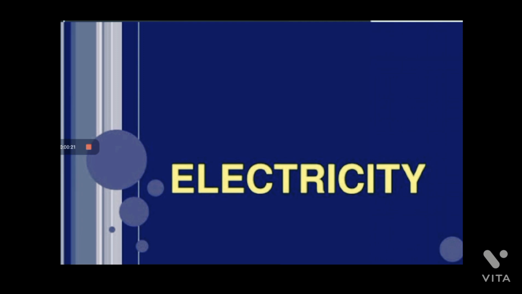So here we start off with the chapter Electricity from class 10. Before starting, let me motivate you: who discovered electricity? It is Benjamin Franklin who discovered electricity when he was doing the kite experiment. Accidentally, he found the concept of electricity. And what is electricity? Let me ask many questions. Who discovered electricity? It is Benjamin Franklin.